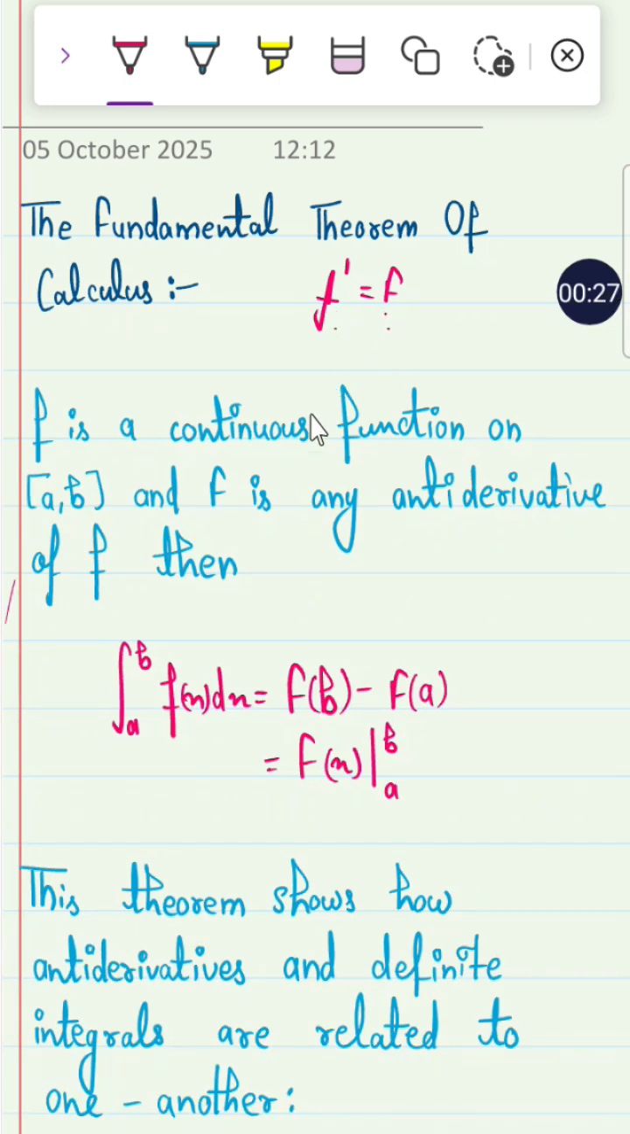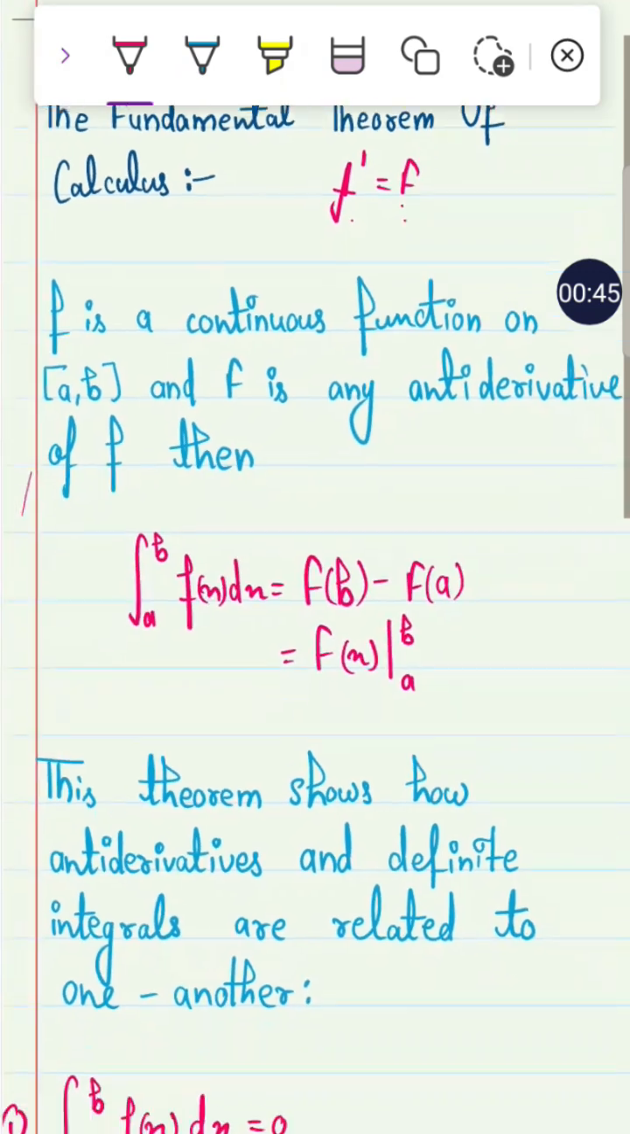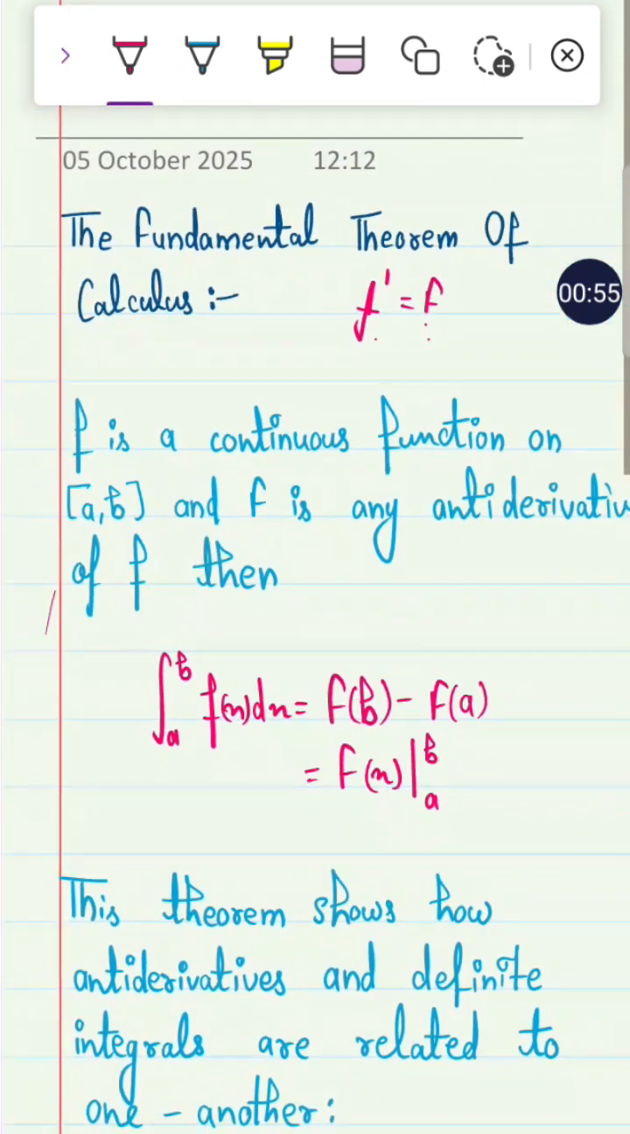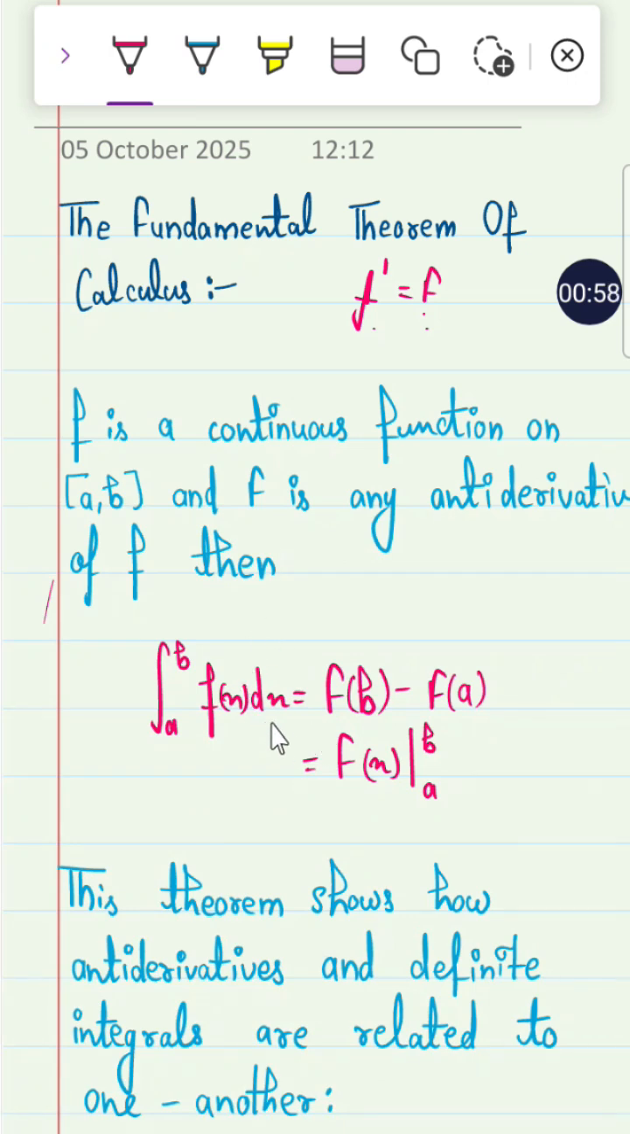Then the integral from a to b of f(x) dx is equal to F(b) minus F(a), which is equal to F(x) restricted to a to b. It is written as F(x) restricted to a to b. This theorem shows how antiderivatives and definite integrals are related to one another. It is called the fundamental theorem of calculus because it gives the fundamental relation between antiderivatives and continuous functions, right?